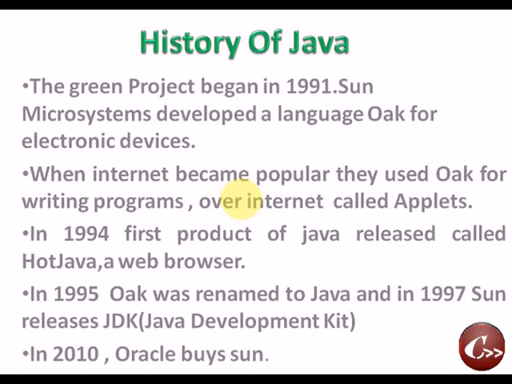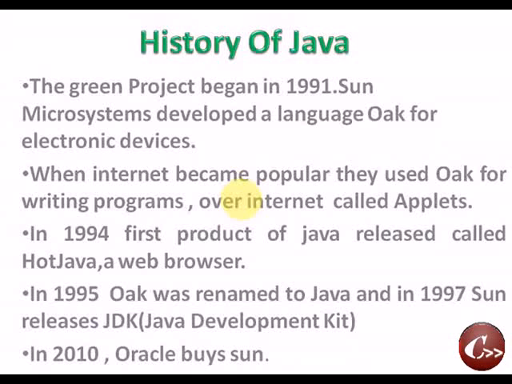The next is the history of Java. How Java was born: in 1991, Sun Microsystems developed a programming language called Oak for electronic devices. Later, when the Internet became popular, they used it for writing programs for the Internet.